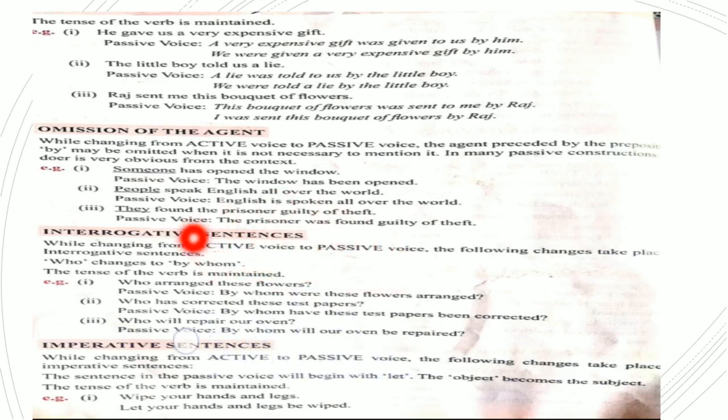Now this is the basic pattern, but when you are changing from the active voice to passive voice, whenever the questions begin with who, for example, who ate an apple, who has corrected these test papers, who will repair your oven, automatically the passive voice will begin with by whom, followed by the kind of the tense. By whom will our oven be repaired?